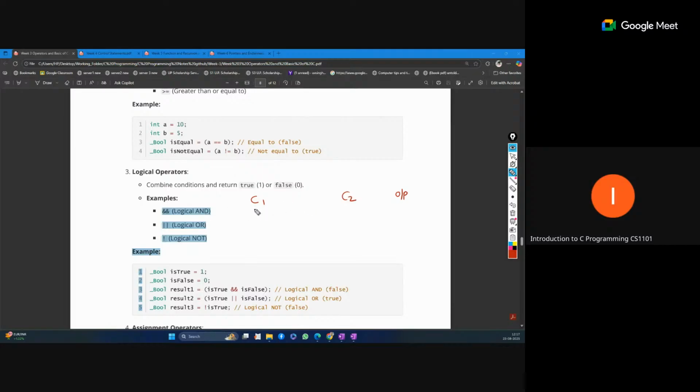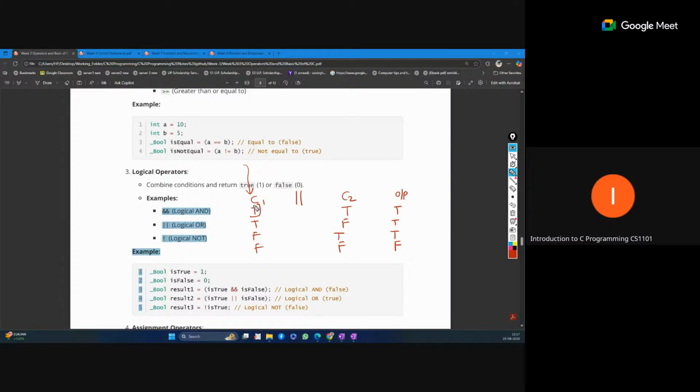There are four situations: true OR true, the overall output is true. True OR false, still the output is true. False OR true, still true. And false OR false, only then false. So this is the situation with OR: if any condition is true, the output will be true. Here, same as with the previous one, if the compiler checks the first condition and it is true, then the output will be true, it doesn't matter what the second condition is.